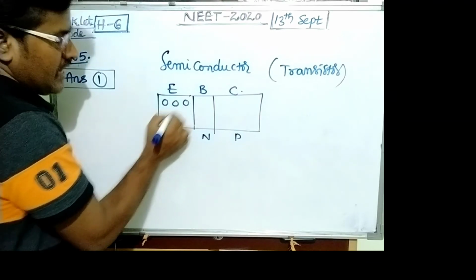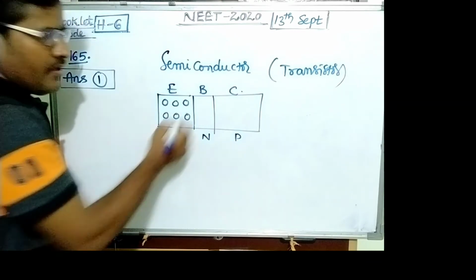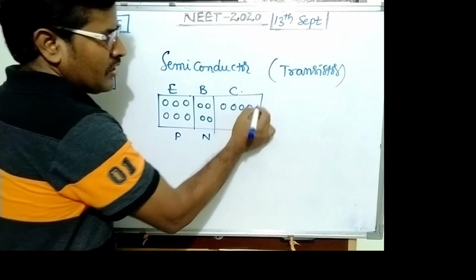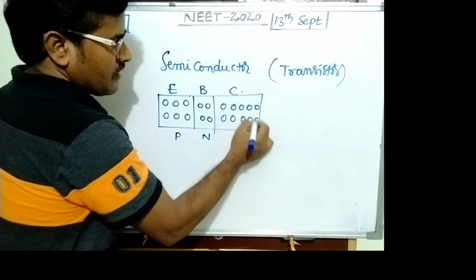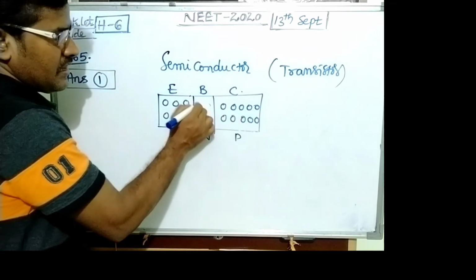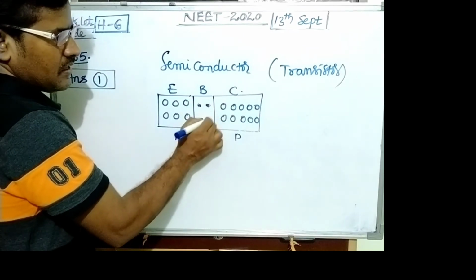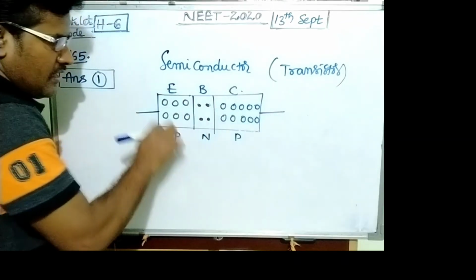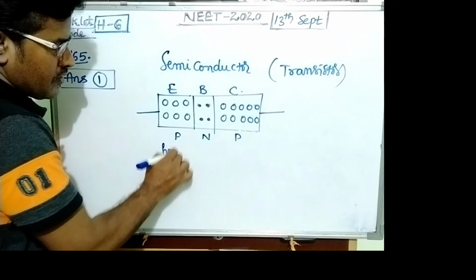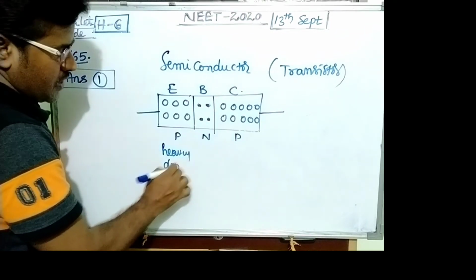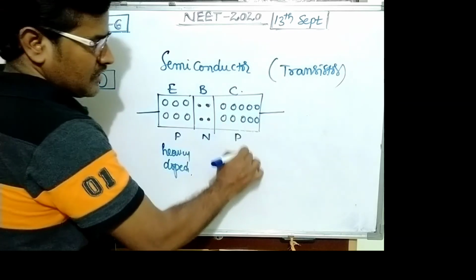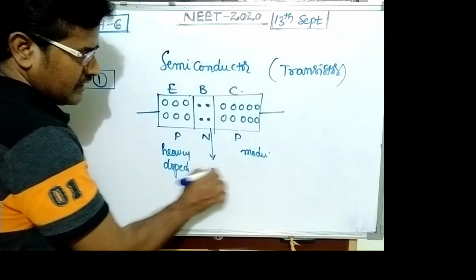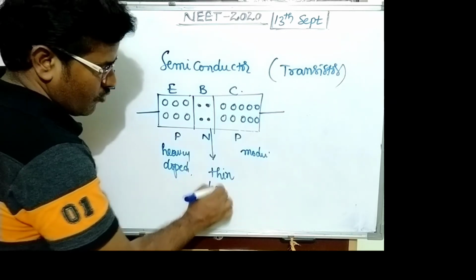Emitter heavily doped, base lightly doped, collector moderately doped. Majority carriers are electrons in the N region. So the emitter is heavily doped, the collector moderately doped, and the base thin and less doped.